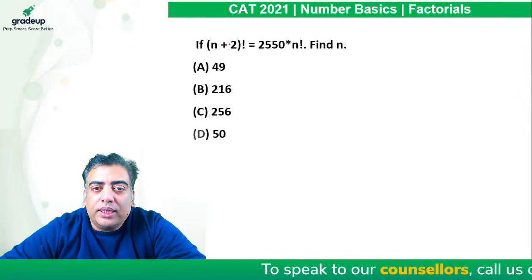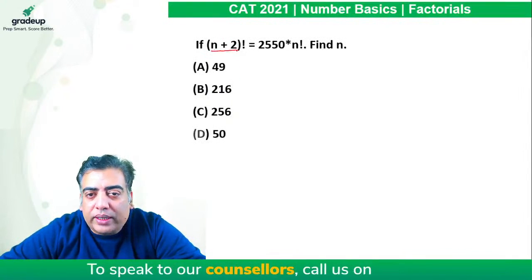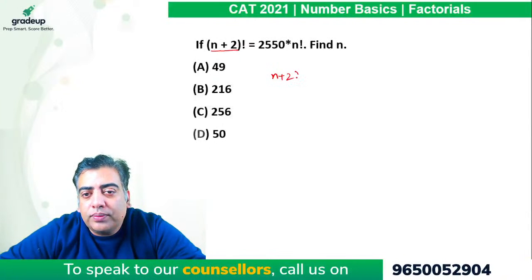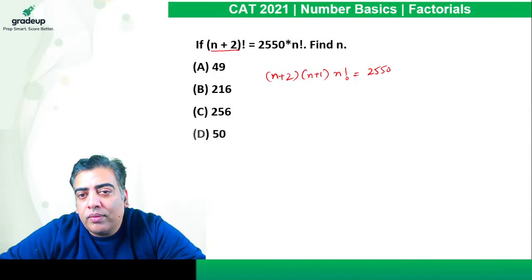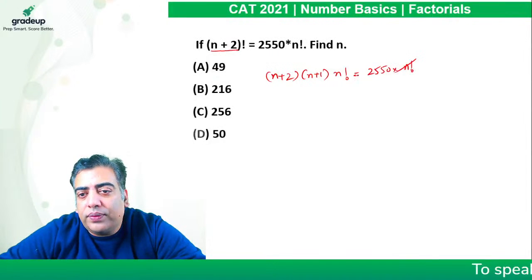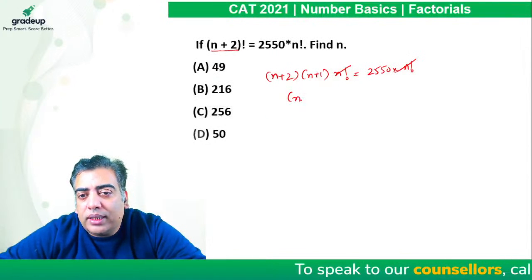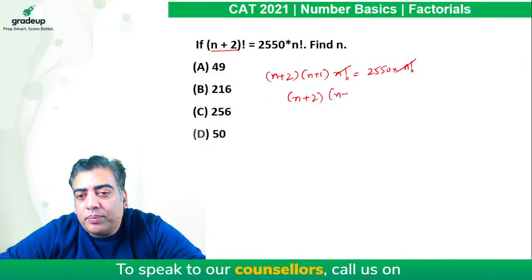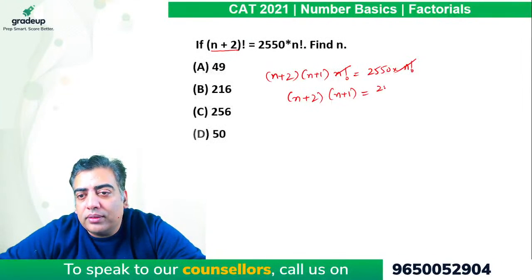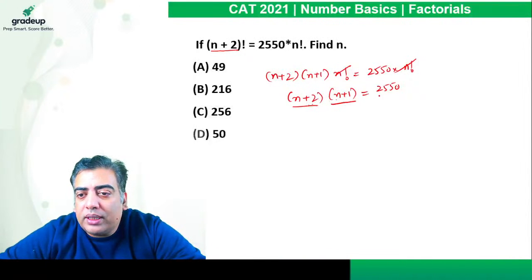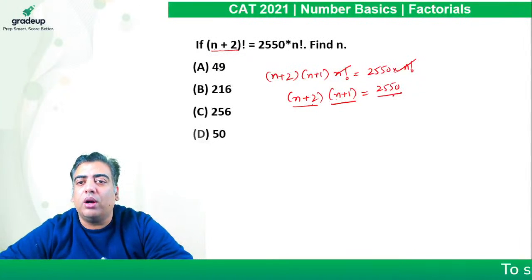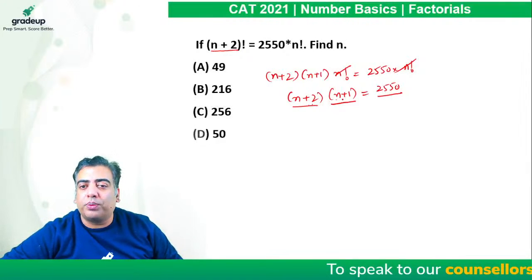Again, a question on similar lines. We need to write (n+2)! as (n+2) into (n+1) into n!, which equals 2550 into n!. So n! gets cancelled out, resulting in (n+2) into (n+1) equal to 2550. If we observe, these are two consecutive numbers whose product is 2550. So we just need to think of the two numbers whose product is 2550.